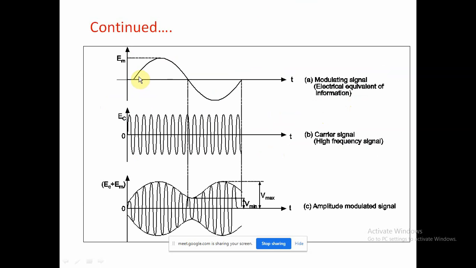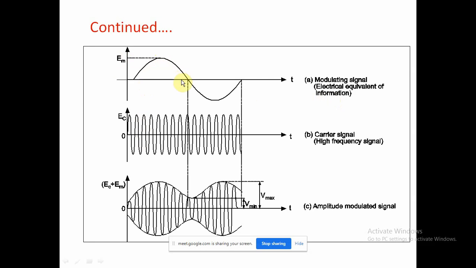This is our modulating signal. It is the electrical equivalent of information. The information is present, but the frequency is very low. That is EM, the amplitude of the modulating signal.